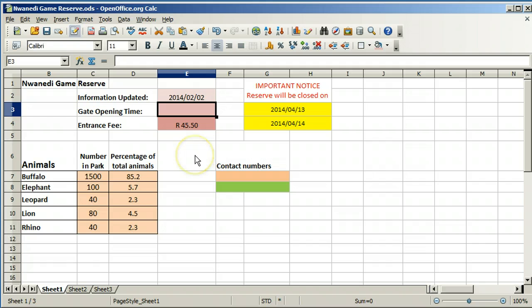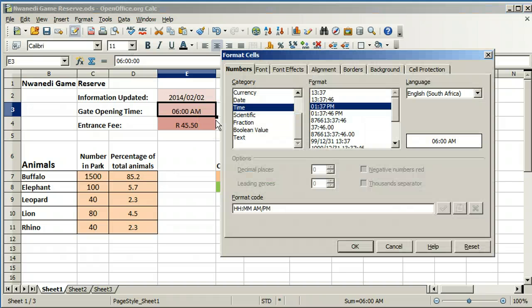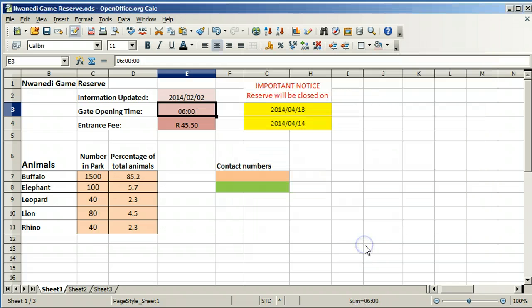Time should always be typed in using a colon. If we type 6.00, it will show the wrong time. Type 6:00. Open the Format Cells dialog and change the time so that it doesn't show AM or PM. Click on OK.